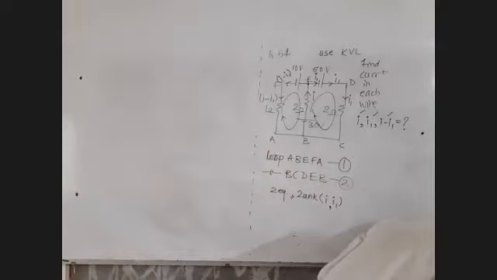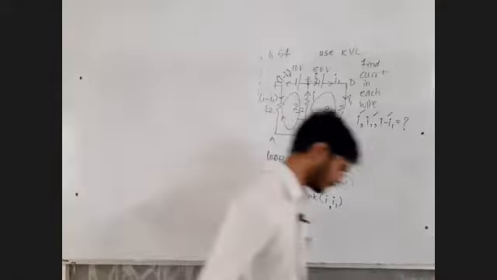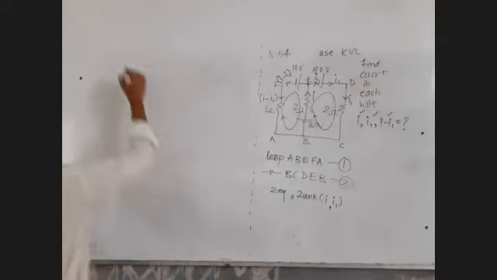Question number 55. Find the current flowing through the 2 ohm resistance. Okay, let's see what that is. Current flowing through the 2 ohm resistance, question number 55.